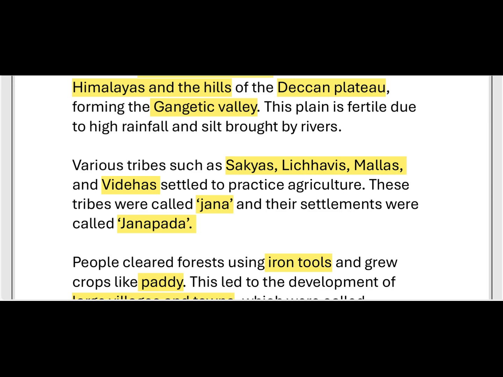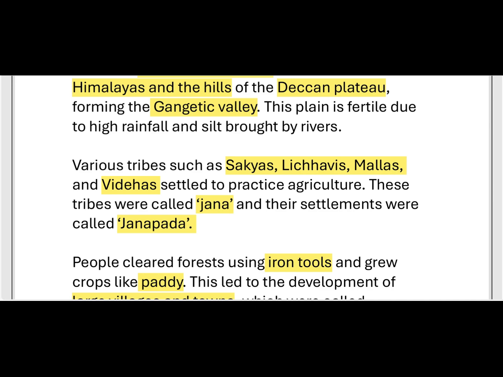These people used to settle to practice agriculture. They wanted to settle. Which tribal people? Sakyas, Lichavis, Mallas and Videhas. Why did they settle? To practice agriculture. They settled at this place, near the Gangetic Valley, and these tribes were called Janas.